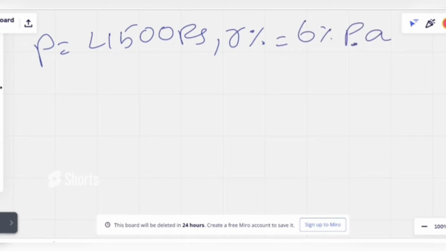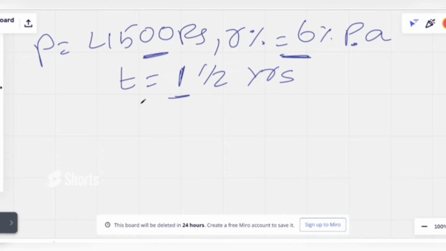So this amount will be given at 6% per annum. In how much time period will they be giving? 1.5 years. So let's assume this scenario. First we need to calculate the rate of interest for 1 year. If we get the interest for 1 year, it is very easy for us to calculate for the half year, and then we can add it, and that is the solution for us.